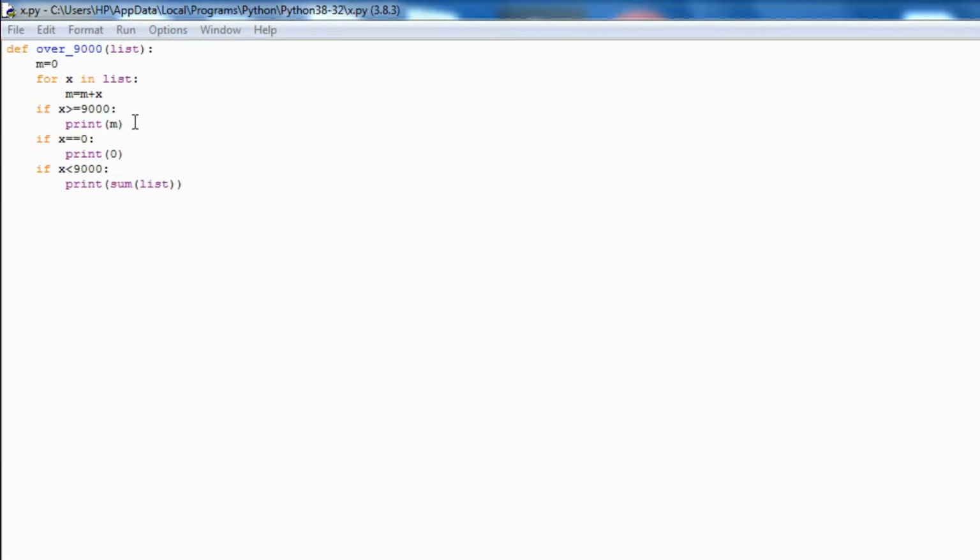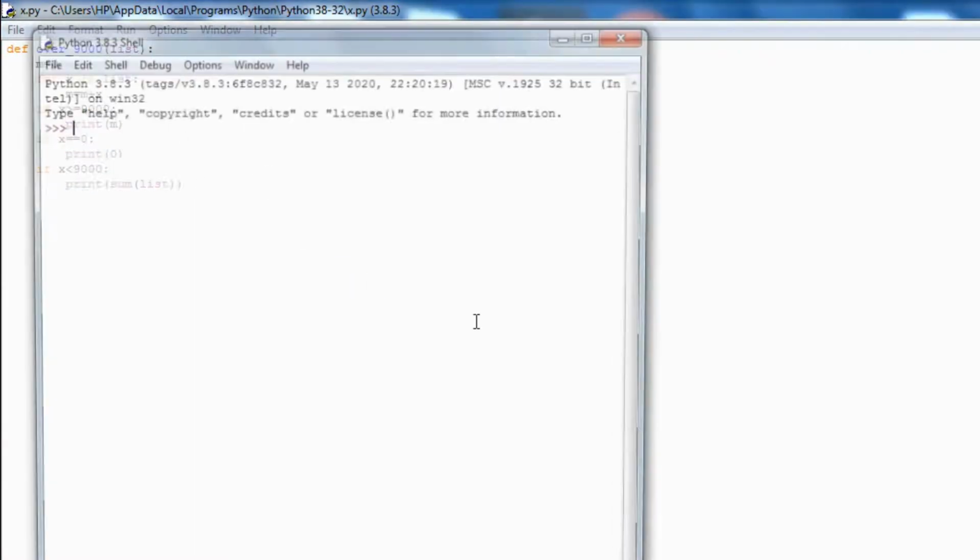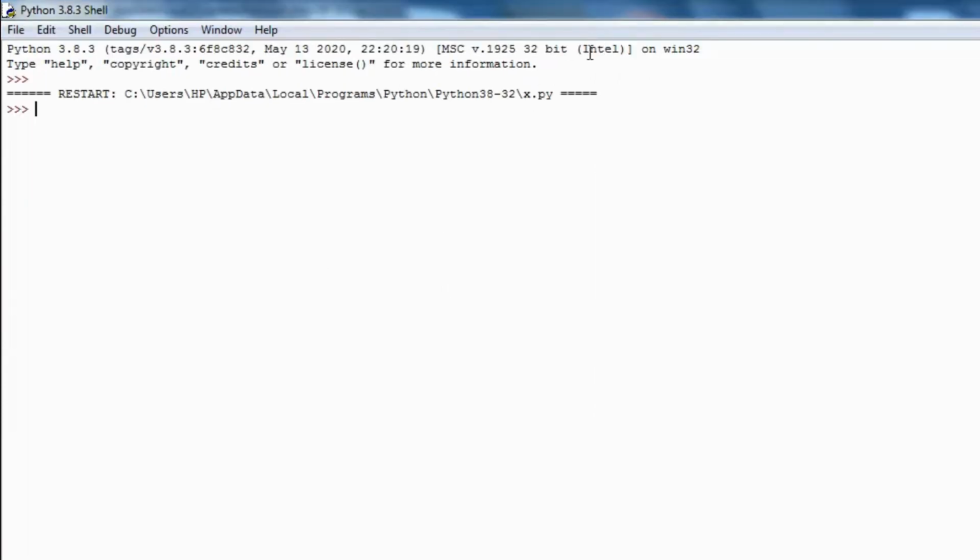And if x is bigger or equal to 9000, it should just print n and stop. And if x is equal to 0, it should just print 0. And if x is smaller than 9000, it should just print the sum of the list. So now let's run our module.